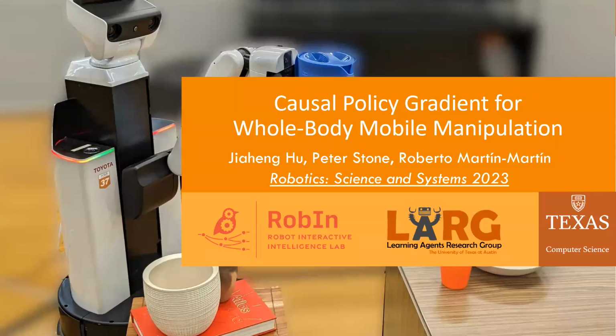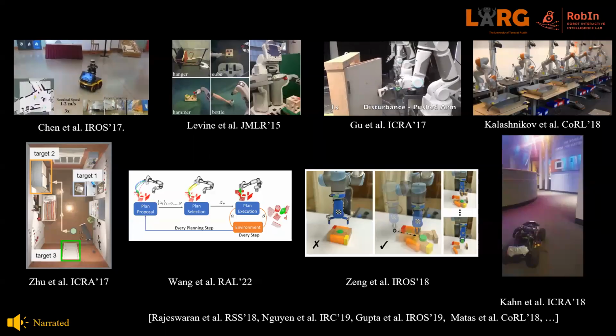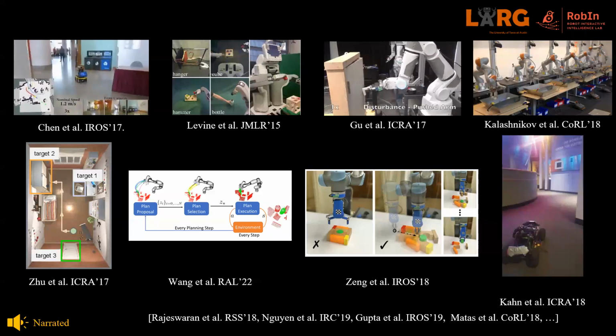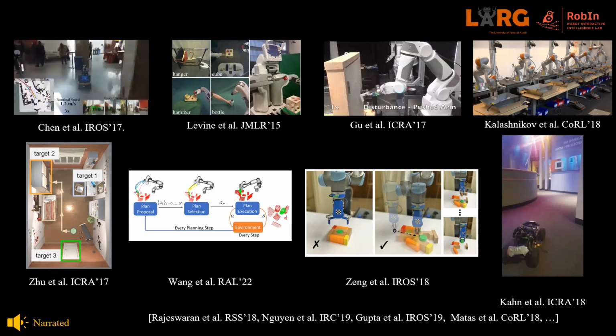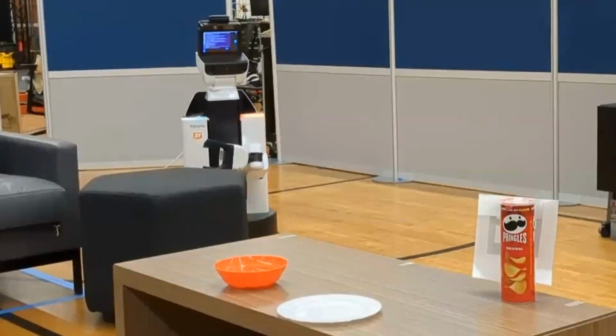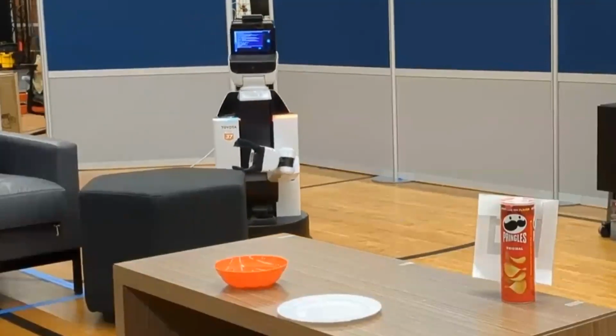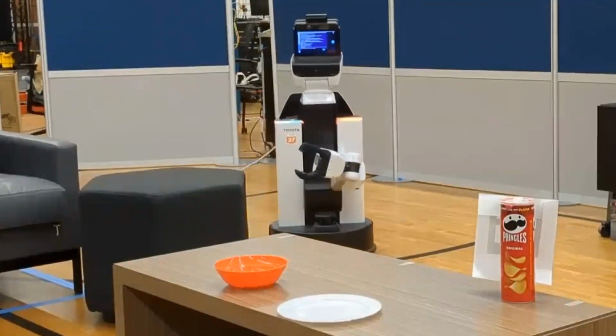Causal policy gradient for whole body MoMa manipulation. In recent years, we have seen huge success in applying reinforcement learning algorithms to solve navigation and stationary manipulation tasks in robotics based only on sensor data. However, combining these successes to learn policies for whole body motions in mobile manipulation is difficult.